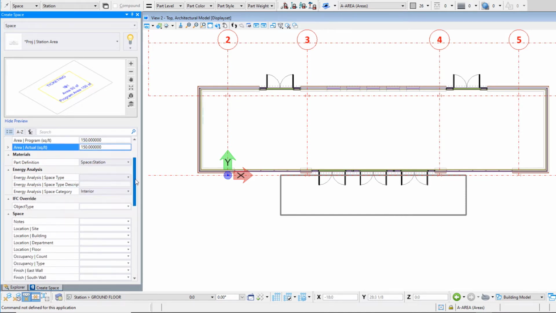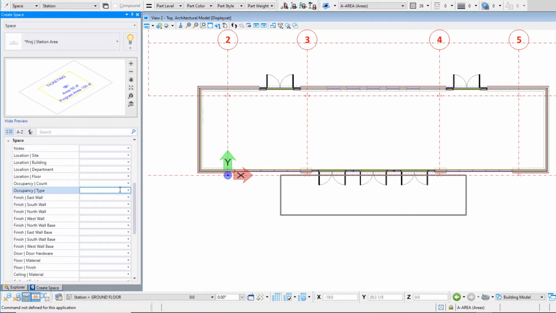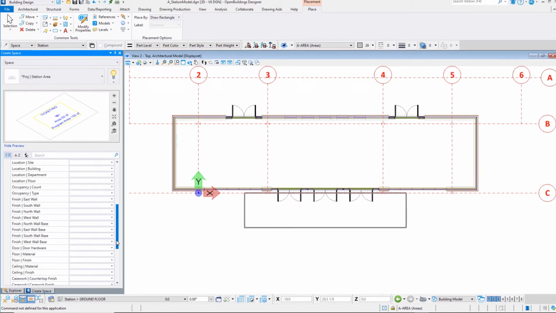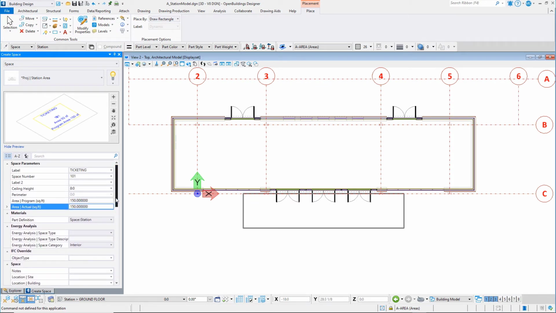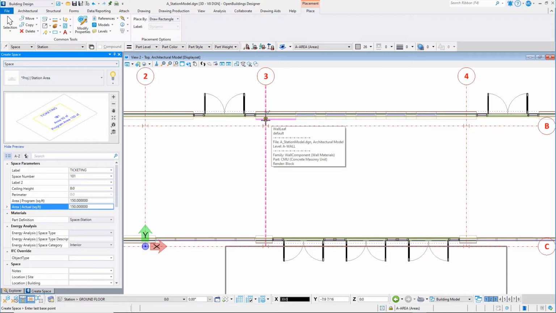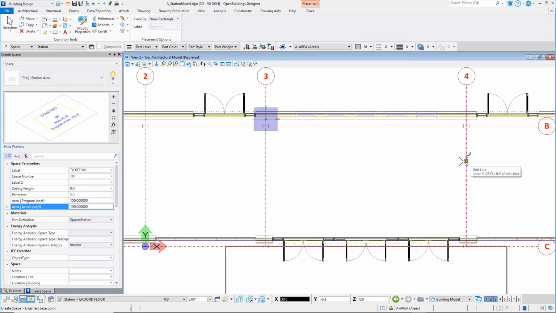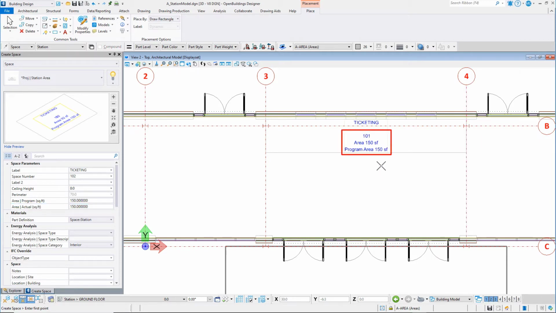Note all the other data that can be added to a space, all the room finishing data, for instance, which would then be used to create the room finish schedule. Place a rectangle from grid line 3 to grid line 4. Note how the rectangle is locked to the area. Once placed, a space tag is added to the model to indicate the space name, number, and area. This will be re-annotated on the drawing.